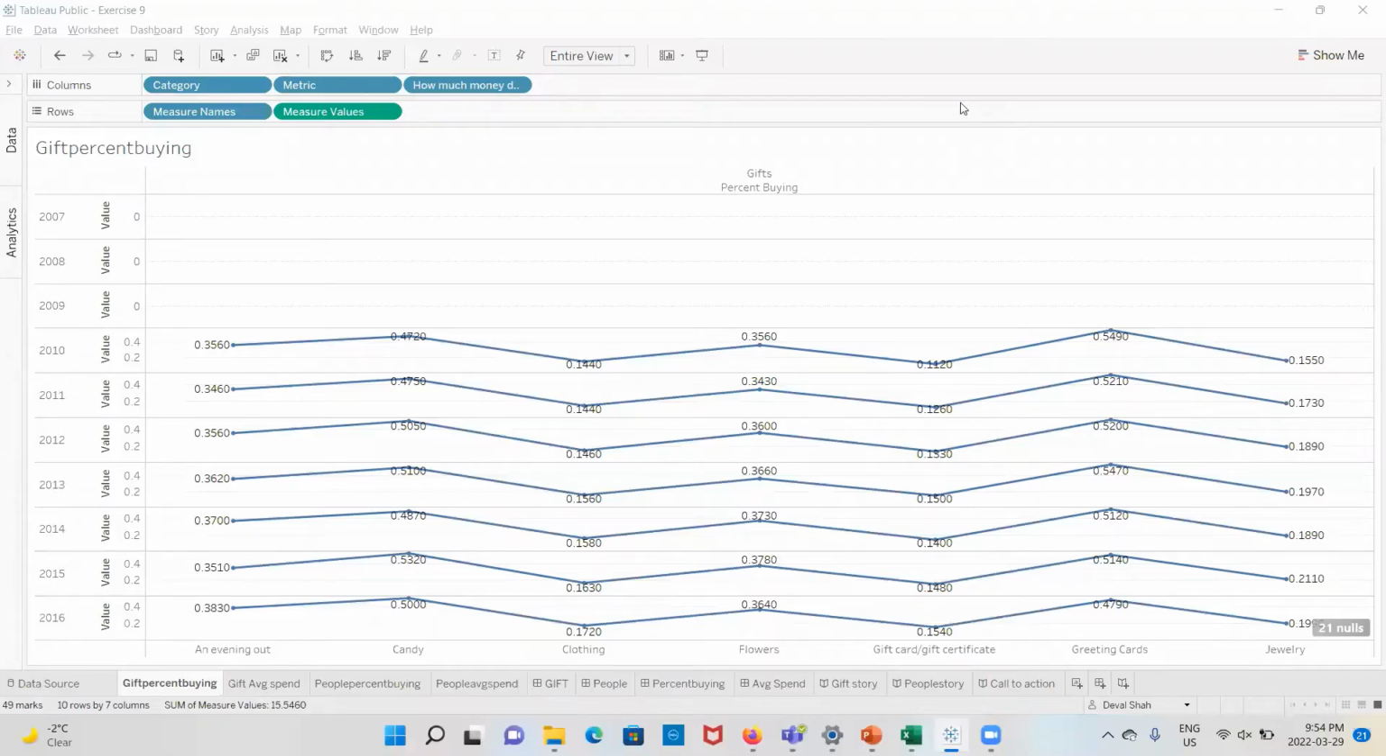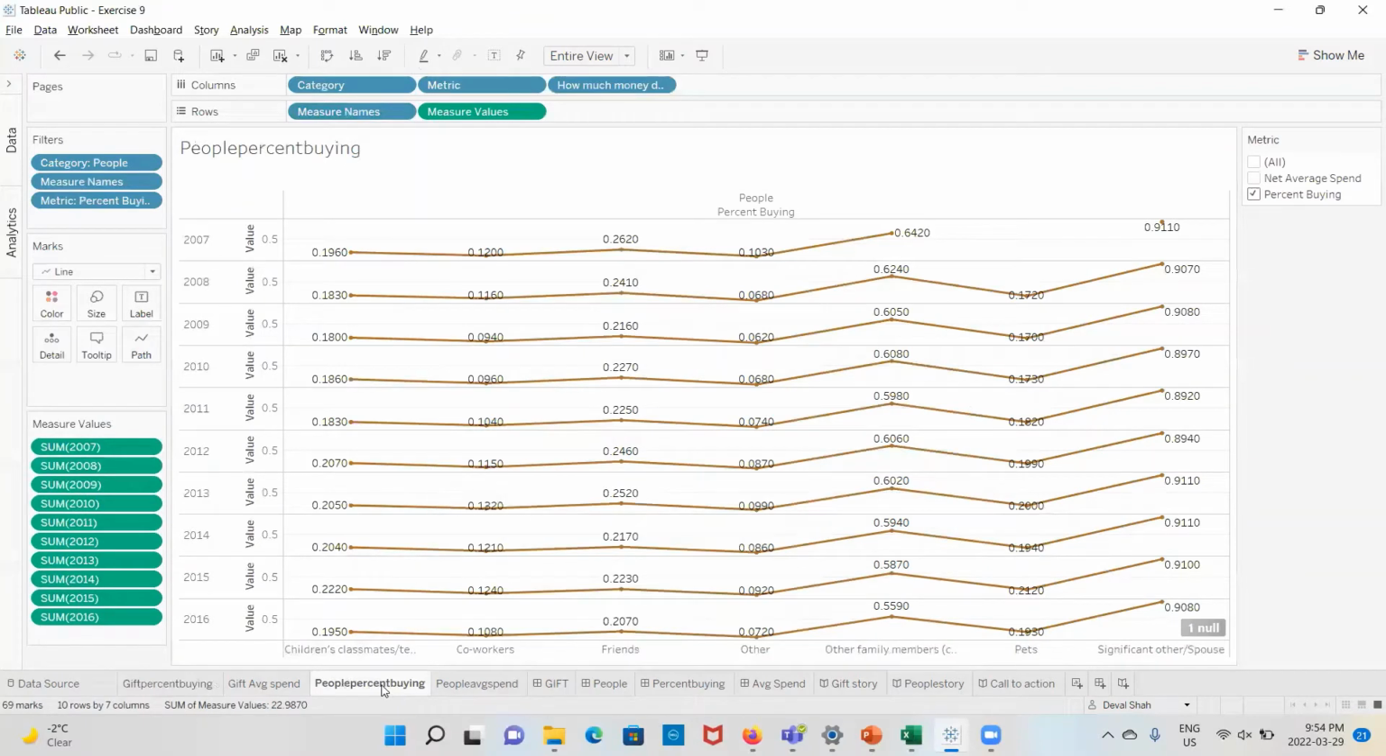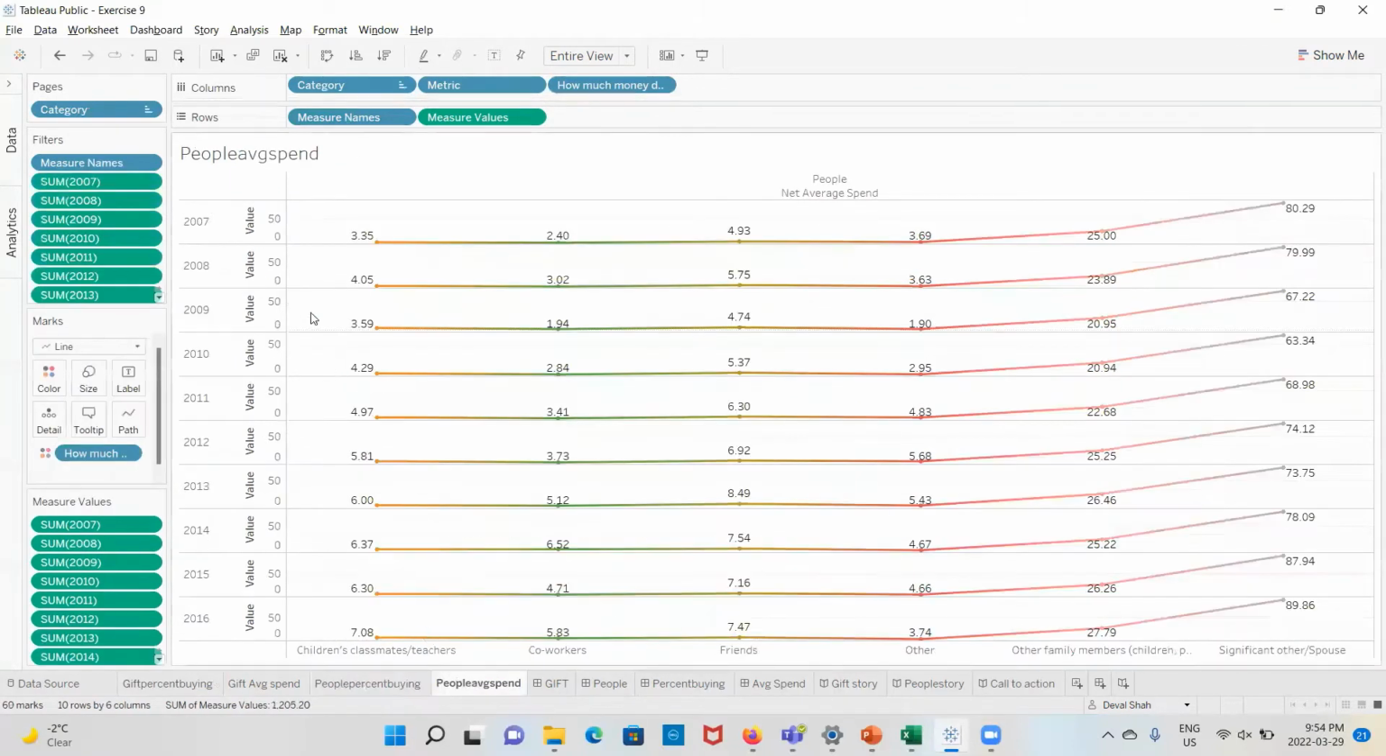Hello everyone. My name is Deval Shah and I am presenting scenario 1 of exercise 9. Here we can see that we have been given a data set of Valentine's Day of 2007, and in that data set we can see what percentage of people have bought gifts, and what average they have spent. People who are buying, we can see in the percentages. Then for people who are spending on gifts, we can see the average spend from 2007 to 2016.